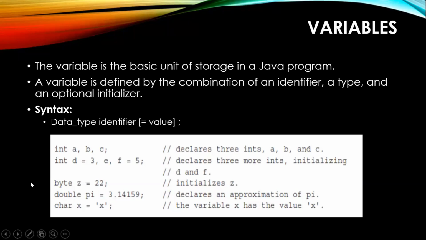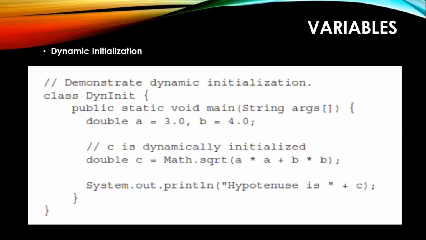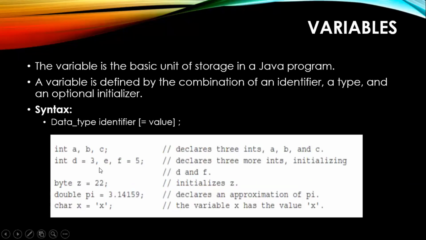And the next important example: here you are putting a value during the declaration itself. There might be a requirement where you want to put a value during the process of your program. In the last class we have seen c is equal to a plus b.